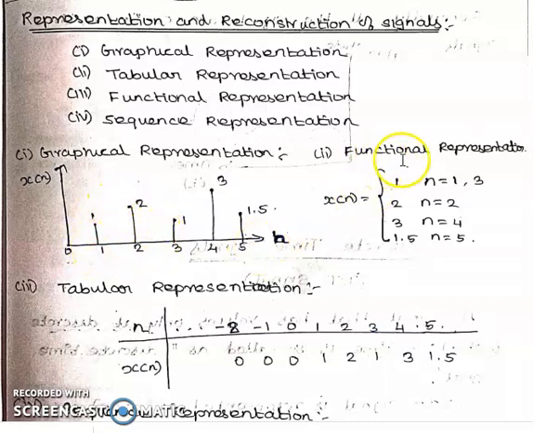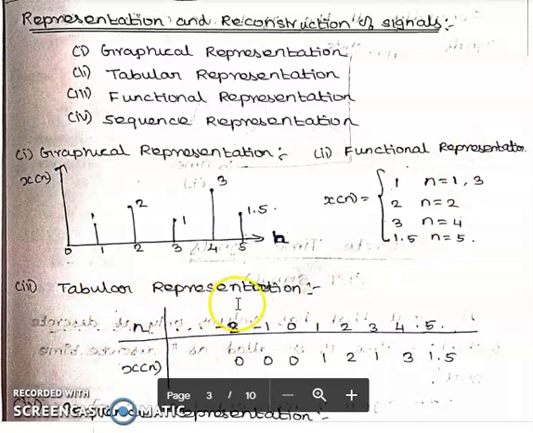Next, considering the functional representation. Here, at different n positions, it has different amplitudes, and it is given as at n equal to 1, it has amplitude 1. Here the first term gives the amplitude and the second term gives its position. At n equal to 2 position, the amplitude is 2, and n equal to 3, n equal to 4, amplitude is 3, and at n equal to 5, amplitude is 1.5. So this is functional representation.